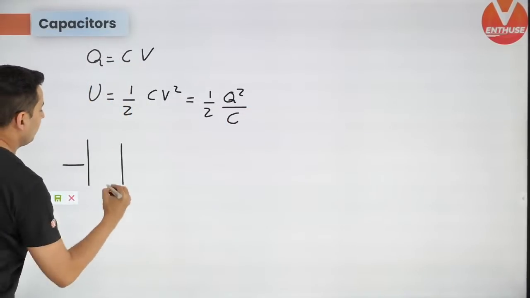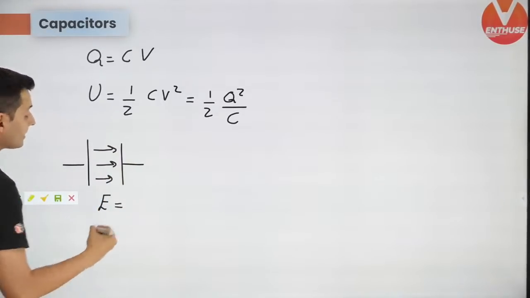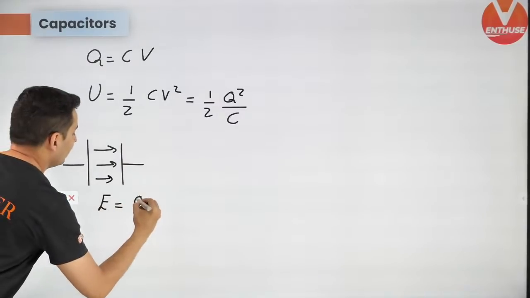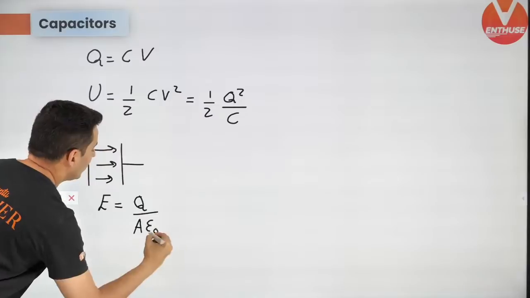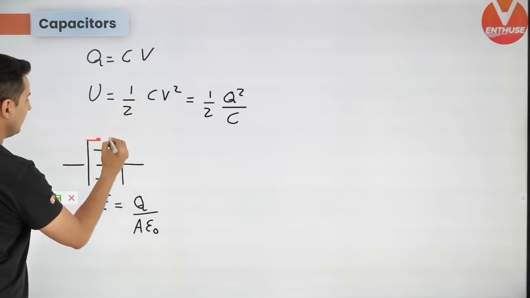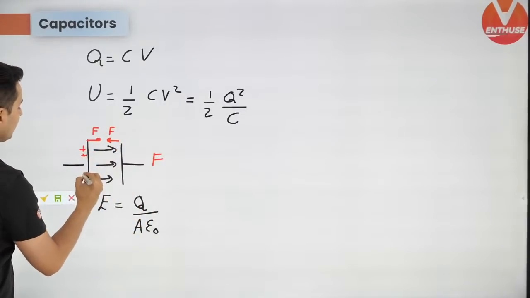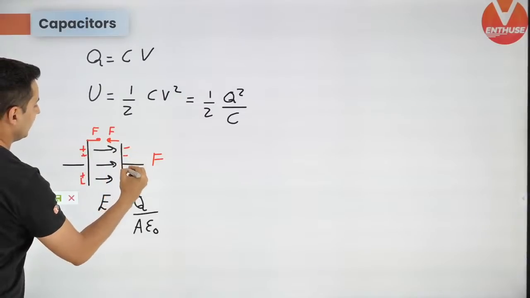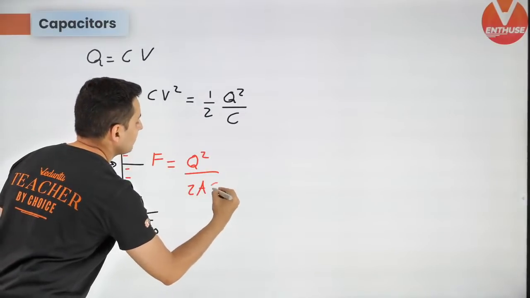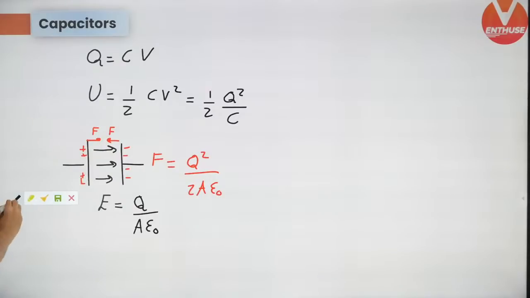Next, between the plates of a capacitor, there will be a field. A lot of people confuse this formula many times. That field is Q by A epsilon naught. Be careful. Whereas the force of attraction between the plates, because there is positive and negative charge over here, is Q square by 2A epsilon naught. There is a 2 here, there is no 2 over here. Keep this in mind.